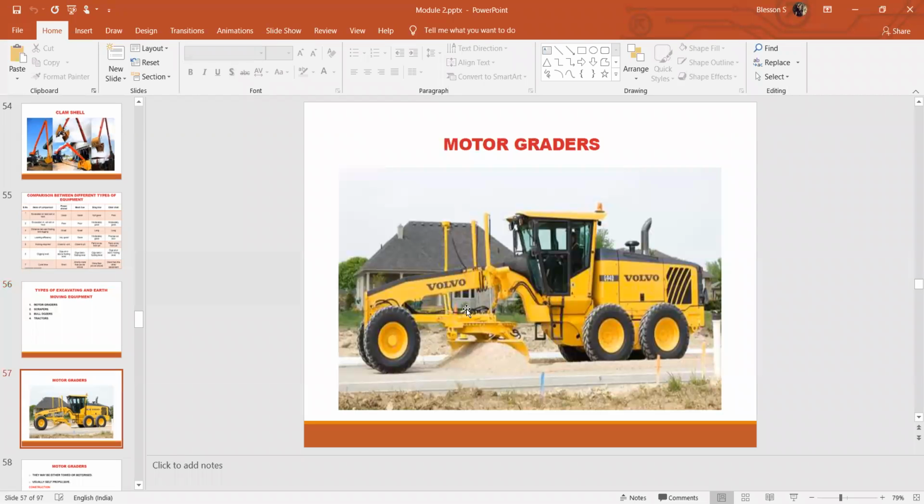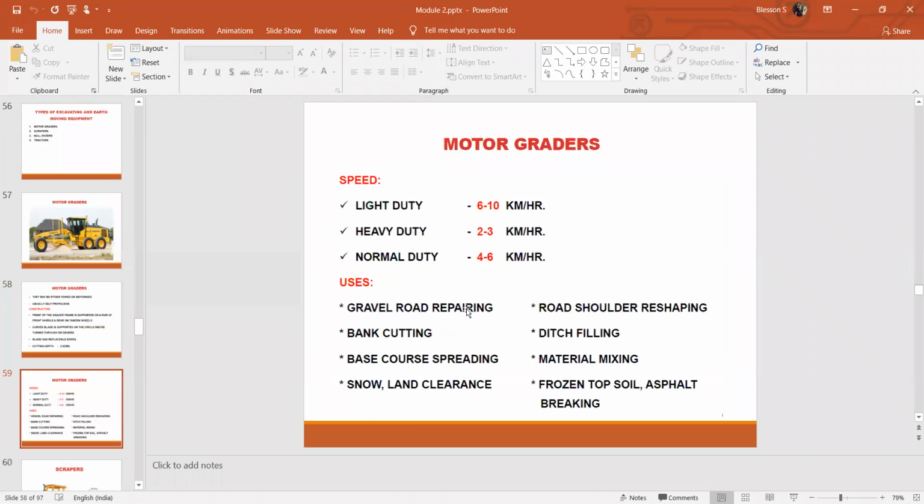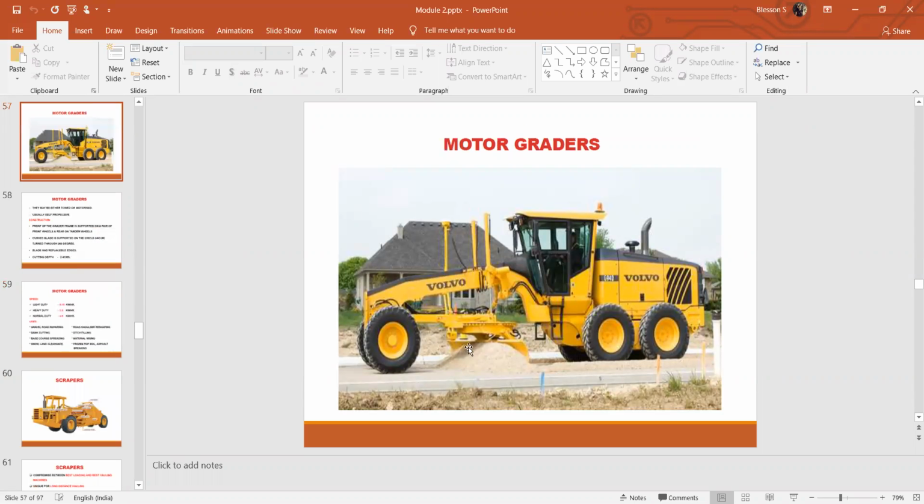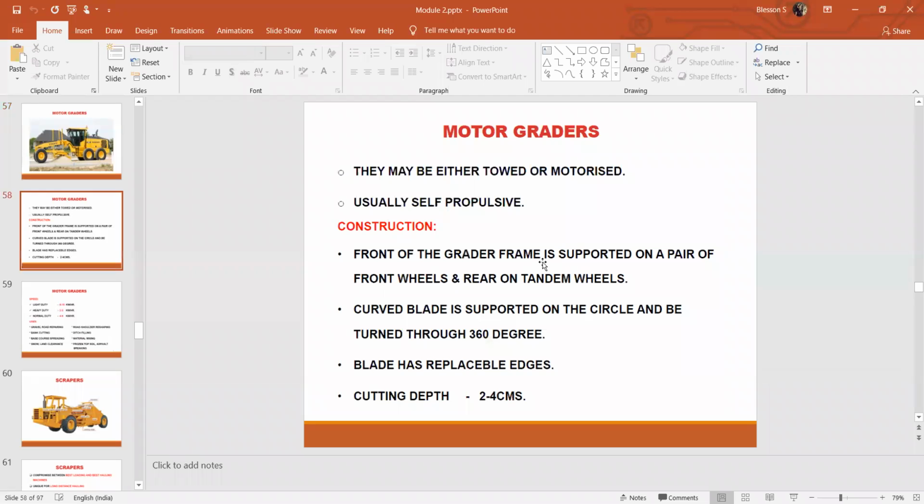The picture here shows a motor grader. When they ask you to draw a diagram for a motor grader, you have to draw a line diagram of this one. You can see this part, it's a grading part which is present between the equipment. They may be either towed or motorized, usually self propulsive.